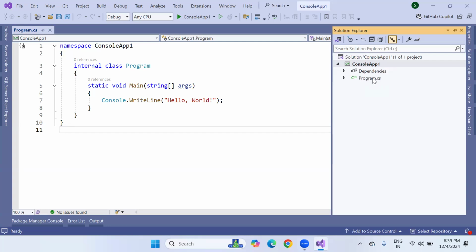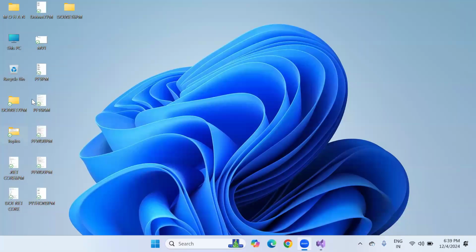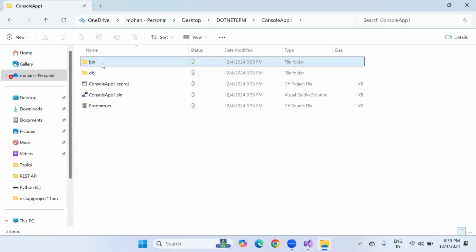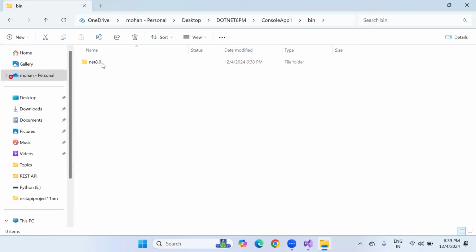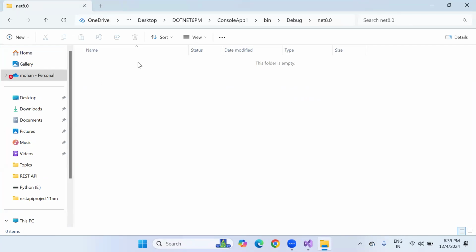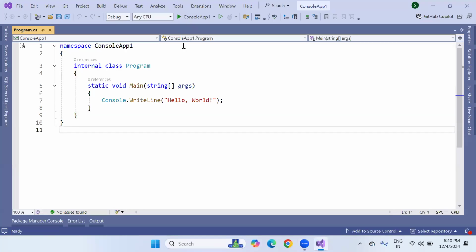This is Program.cs. Before running, I want to show you this folder: the .NET 6 PM folder, ConsoleApp1, bin folder, Debug folder. Right now .NET 8.0 is there, and no files have been created. Close this. After running this program, you can see what's going to happen.